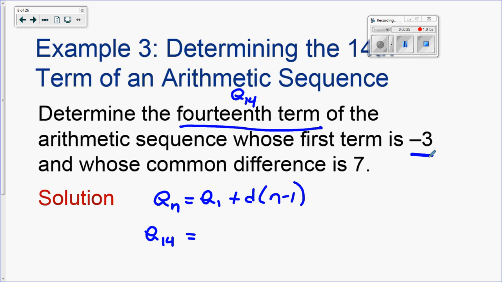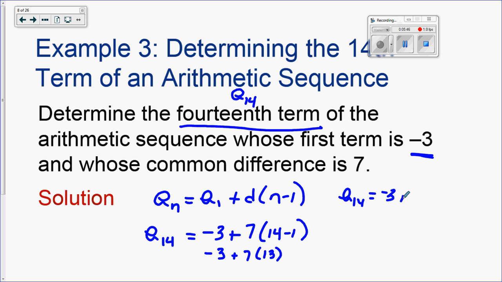The first term they told me, it's right here, and the common difference is here. So this n is right there. So this would be 14 minus 1. So this is -3 plus 7 times 13, because it's 14 minus 1. So a sub 14 equals -3 plus 13 times 7 is 91. And then -3 plus 91 is 88. So the 14th term of that sequence is 88.